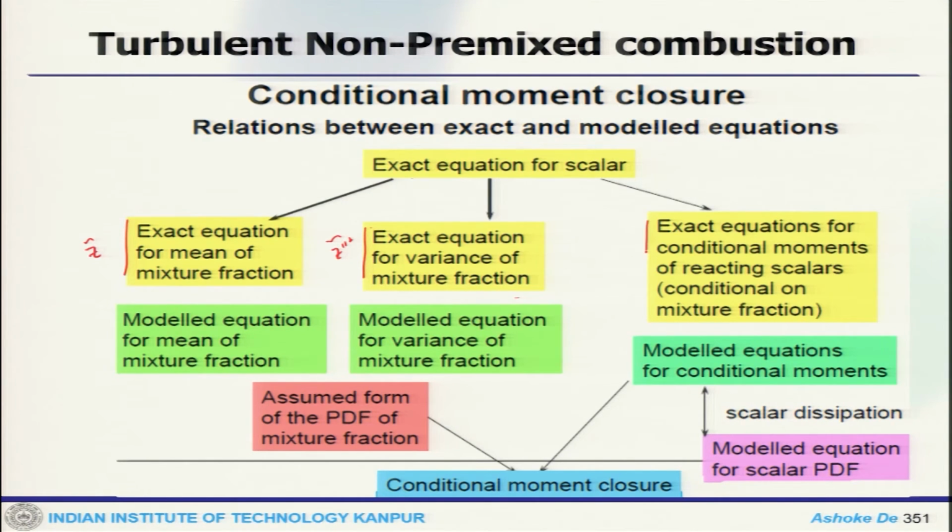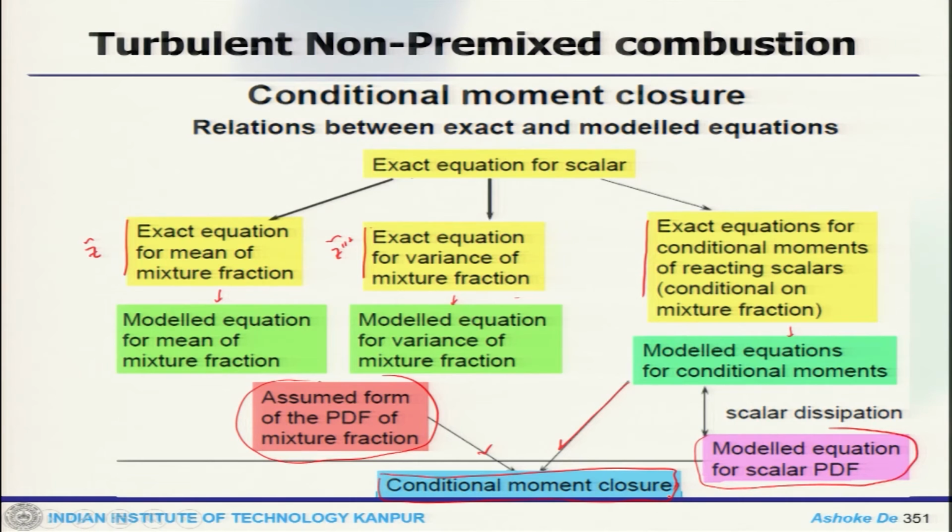So, these are the conditional mixture fraction and all this. From there you get the mean quantity or model equation for the mixture fraction, for the variance and the conditional moments. Now, you have an assumed PDF for the mixture fraction. Here you can have the model equation for the scalar PDF, and using these two pieces of information you finally get the CMC closure.